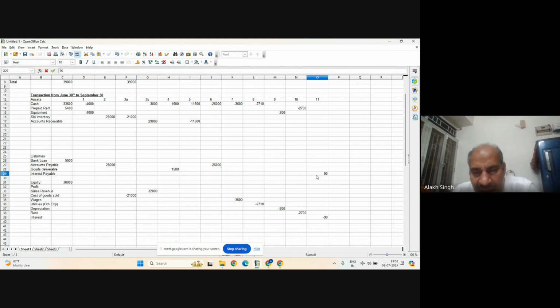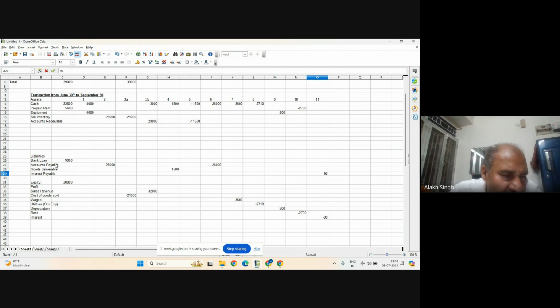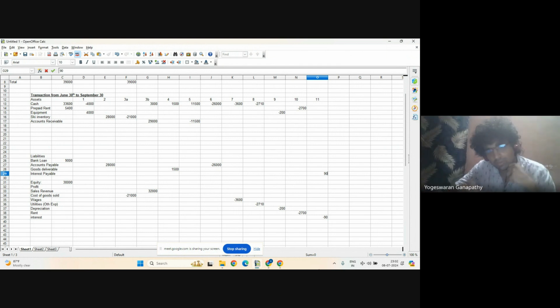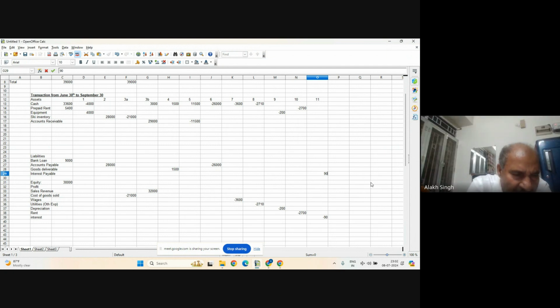Do you remember that rule? Yes, sir. Interest is payable, so liability has increased, and that's why it will be positive, and this has decreased profit. Both will not be minus because interest payable is an increase.